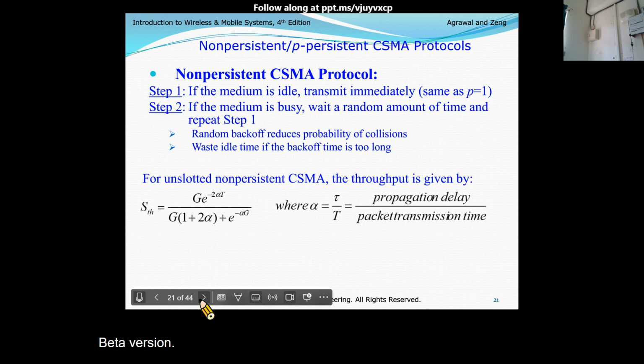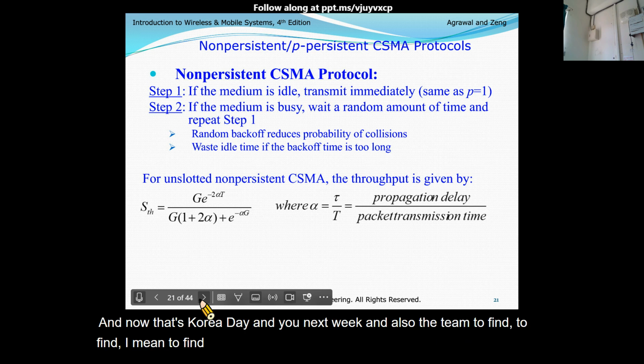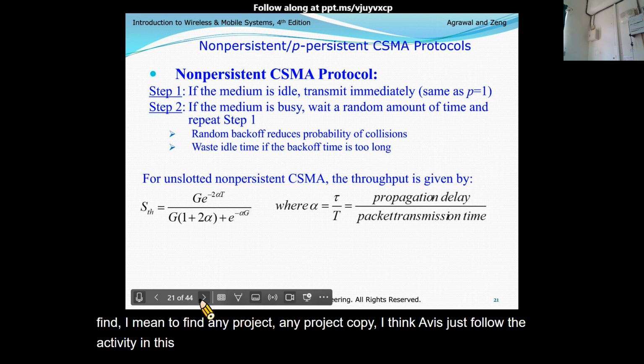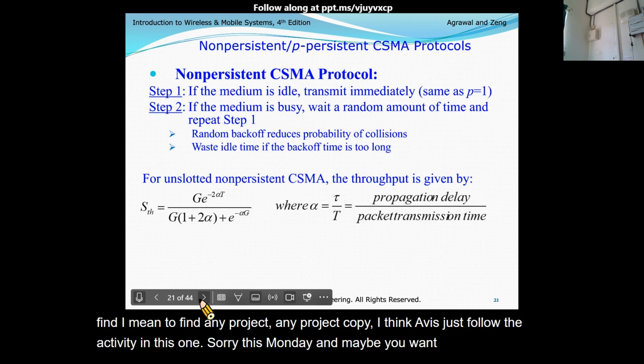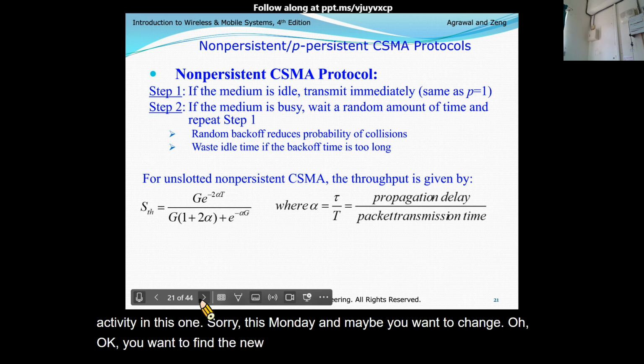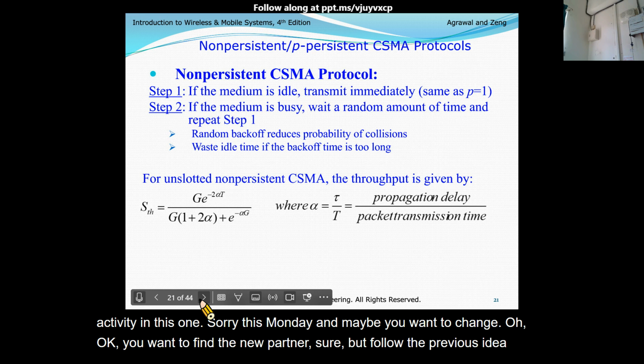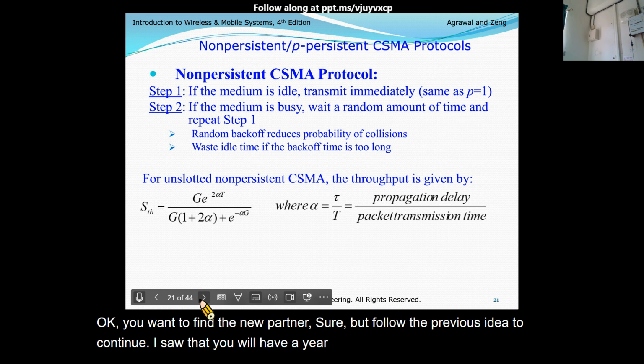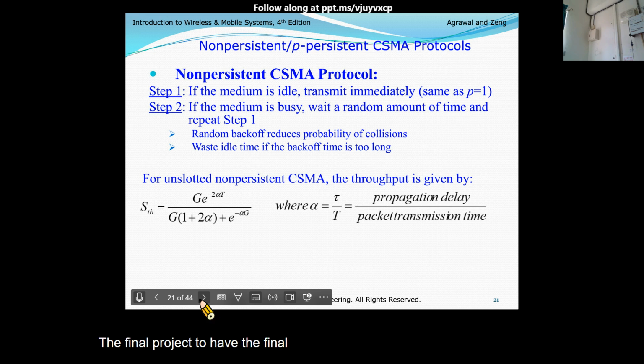All right, that's all. So before you go, let me ask, any questions? If no, let's call it a day and see you next week. And as for the team to find any project topic, I think at least just follow the activity from this Monday. And maybe you want to change. Oh, okay, you want to find a new partner, sure. But follow the previous idea to continue, so that you will have your own topic and your own team for the final project, the final report, and the final oral presentation.